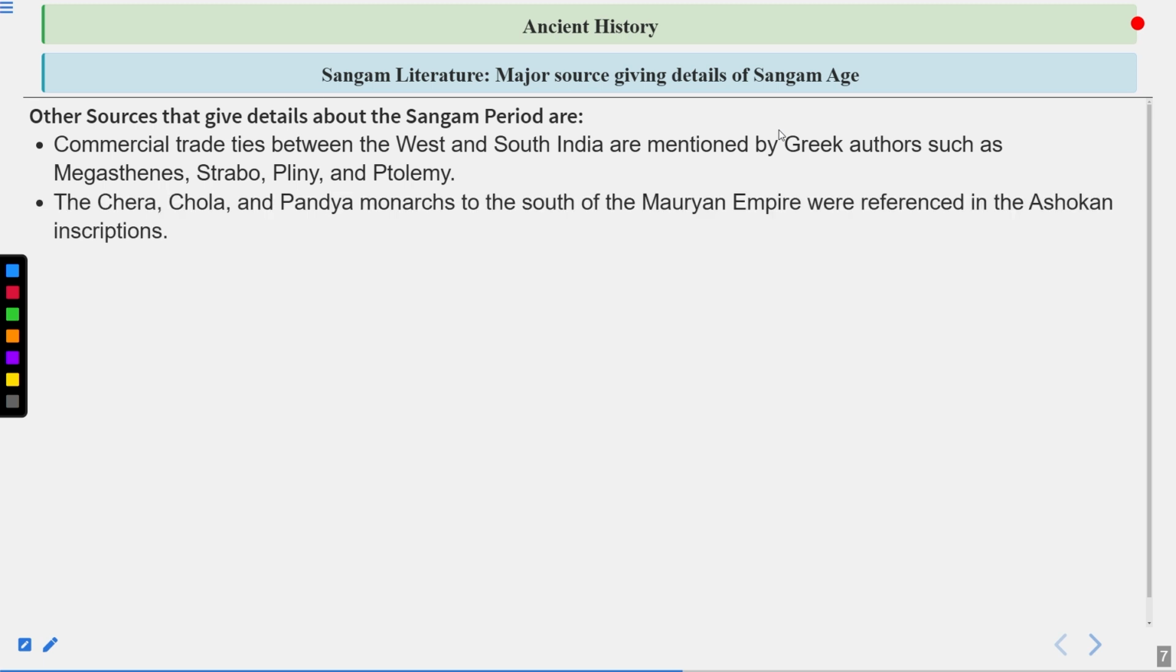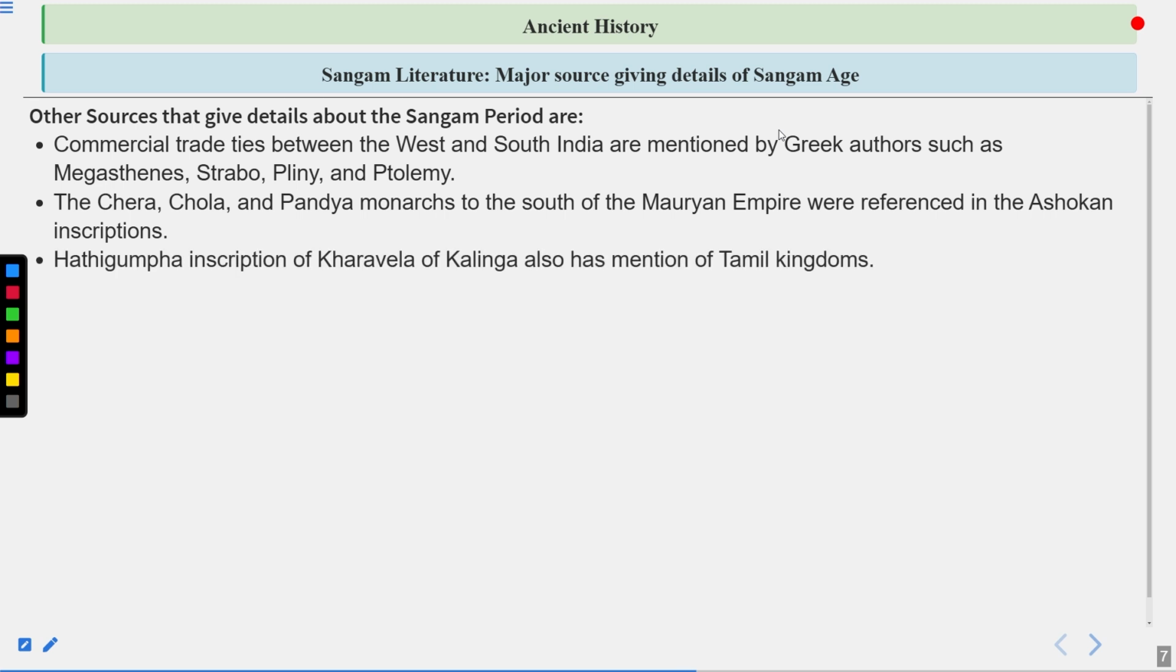The Chera, Chola, and Pandya monarchs to the south of the Mauryan Empire were referenced in the Ashokan inscriptions as well. Ashokan inscriptions were basically created in 4 different languages: Brahmi, Kharosthi, Aramaic, and Greek. Then the Hathigumpha inscription of Kharavela of Kalinga also mentions Tamil kingdoms. So do remember that as well. Kharavela was the king of Kalinga, the particular place where Ashoka marked the victory in 261 BC.